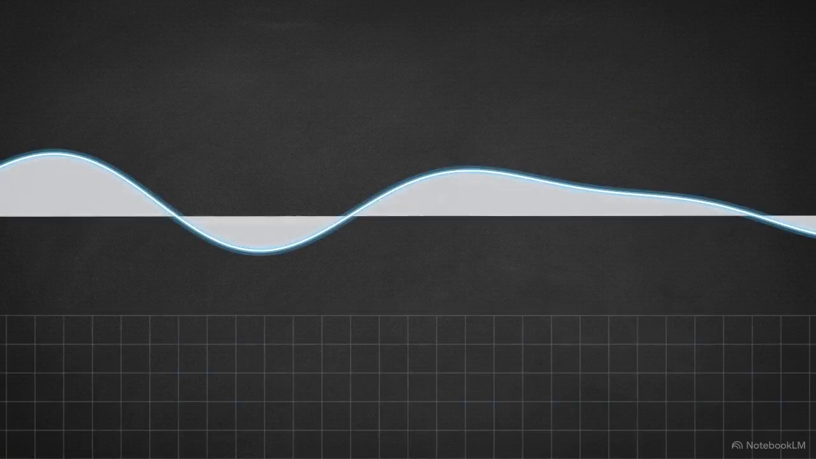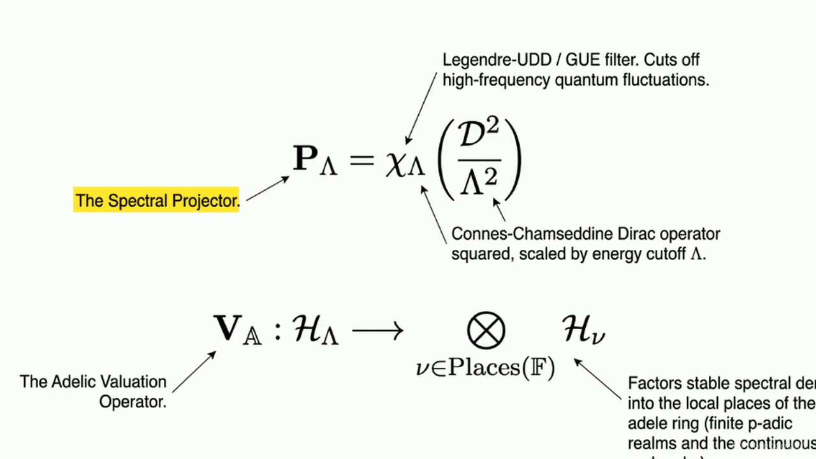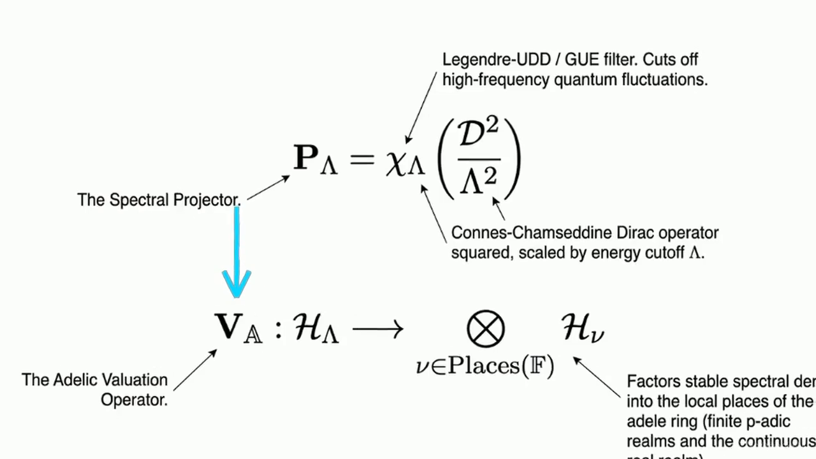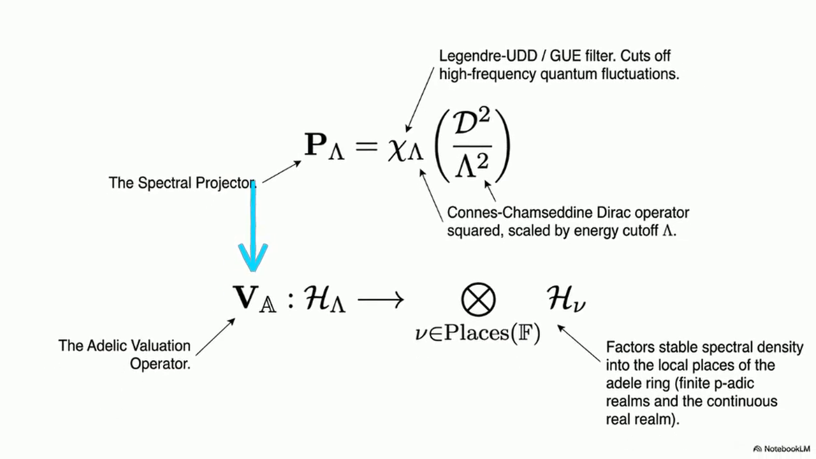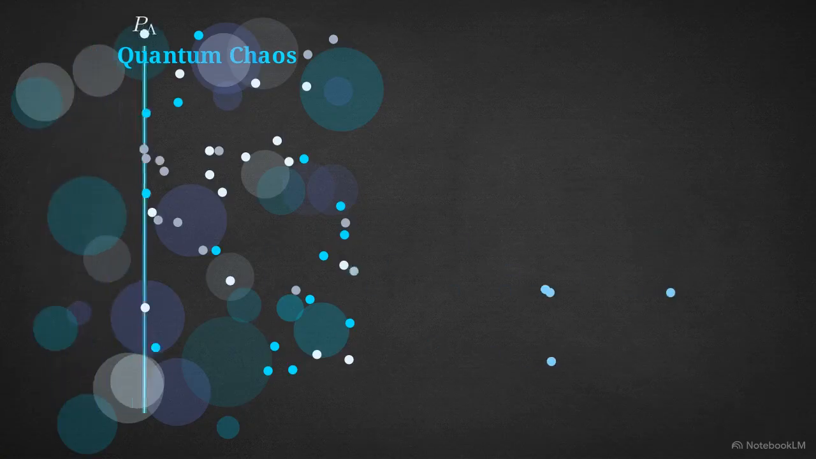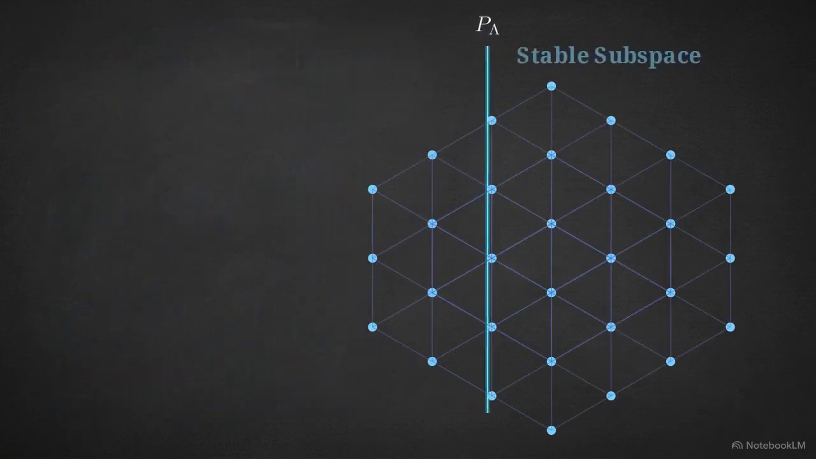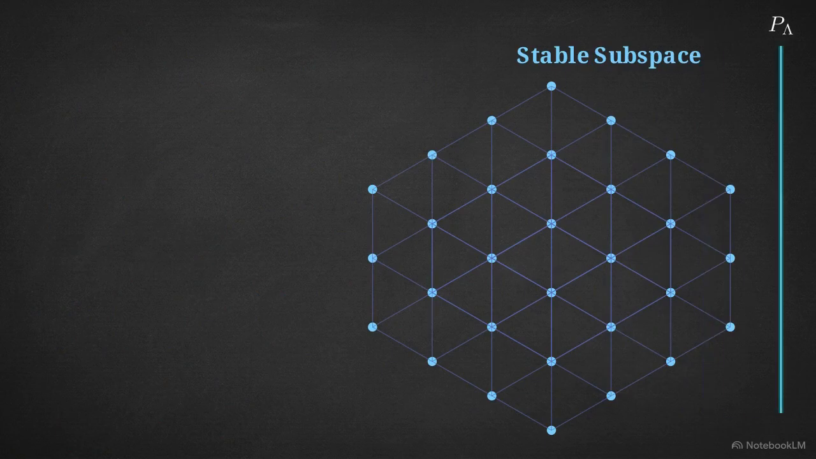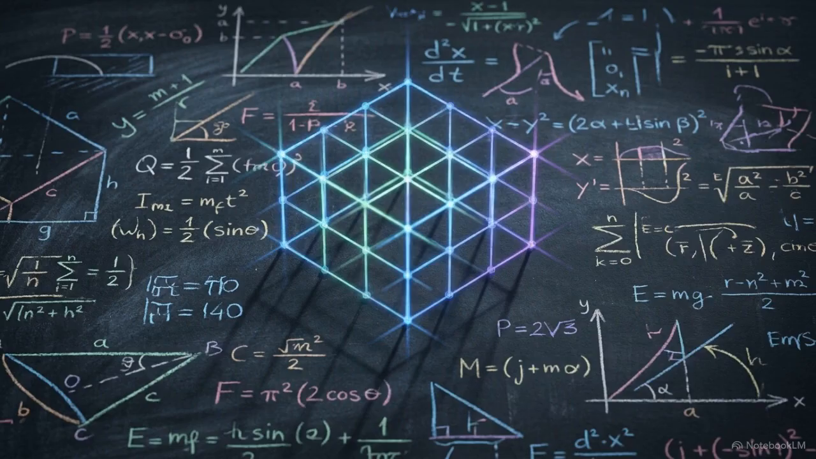Our baseline is a smooth arithmetic curve. To build physical structures, we need an engine room. Here, the engine is spectral projection. This equation is a mathematical sieve. It takes raw quantum spectral data from a Dirac operator and stabilizes it. Once stabilized, the Adelic valuation operator factors that density out across all local places of the adele ring. By stripping away the high-frequency quantum noise, we isolate a finite-dimensional stable subspace. You have to stabilize this mathematical data before any physical geometry can exist.